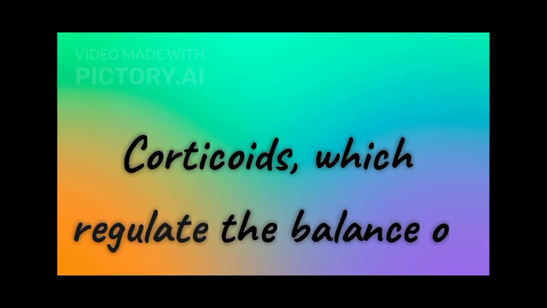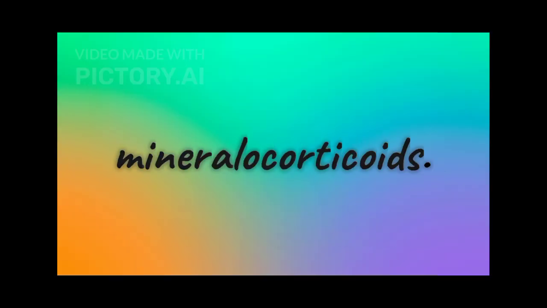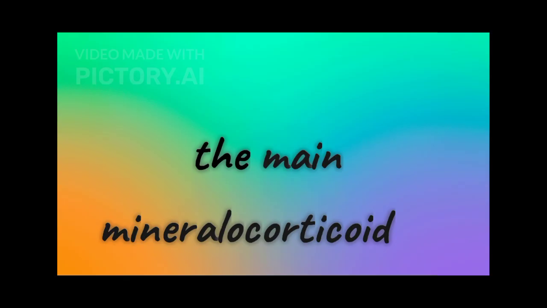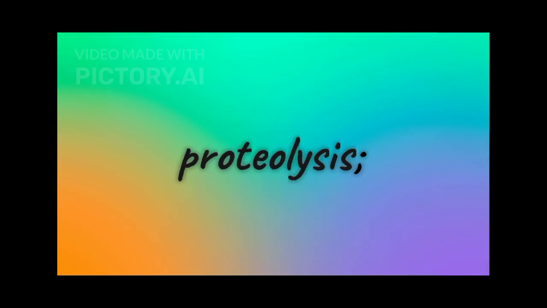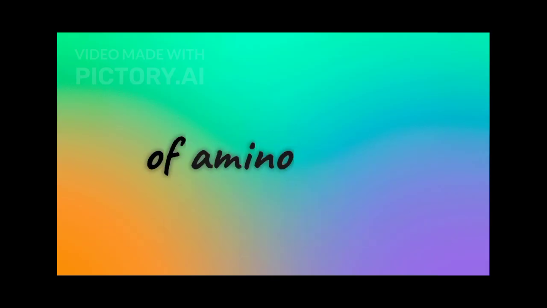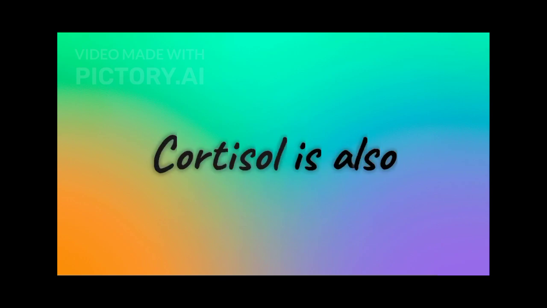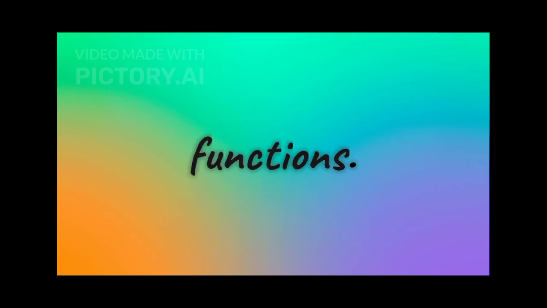Corticoids, which regulate the balance of water and electrolytes in our body, are called mineralocorticoids. Aldosterone is the main mineralocorticoid in our body. Glucocorticoids stimulate gluconeogenesis, lipolysis and proteolysis, and inhibit cellular uptake and utilization of amino acids. Cortisol is also involved in maintaining the cardiovascular system as well as the kidney functions.